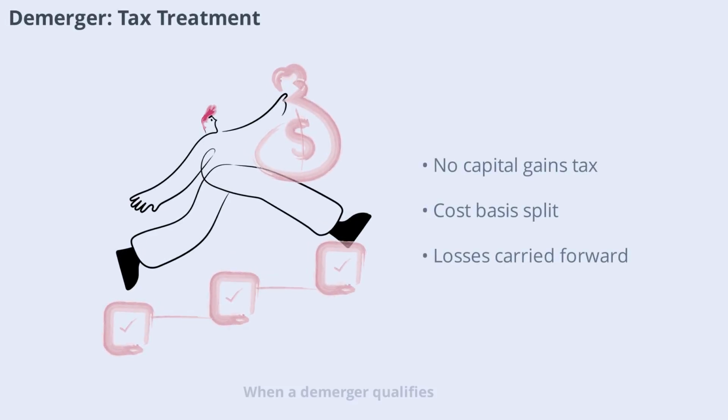When a demerger qualifies, the transfer is not regarded as a taxable event for capital gains purposes. Shareholders are not taxed on the receipt of new shares, and the cost basis is split between old and new shares according to asset values. Losses and unabsorbed depreciation related to the transferred undertaking can be carried forward to the resulting company, subject to specific conditions.